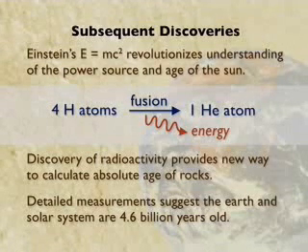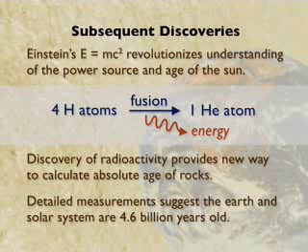So 4 hydrogen atoms are fused together to make 1 helium, and a small bit of excess mass is converted into energy. So the sun is a nuclear furnace, not the kind of conventional furnace that Kelvin had modeled in the 1800s. You can actually measure the amount of hydrogen and helium in the sun and calculate how old the sun must be based on that nuclear furnace.